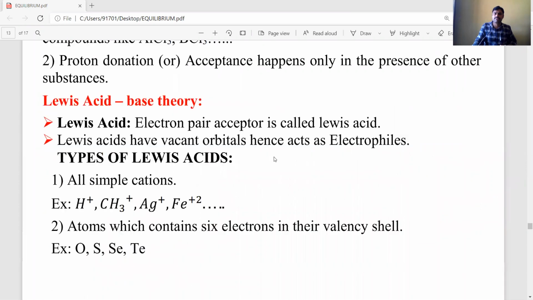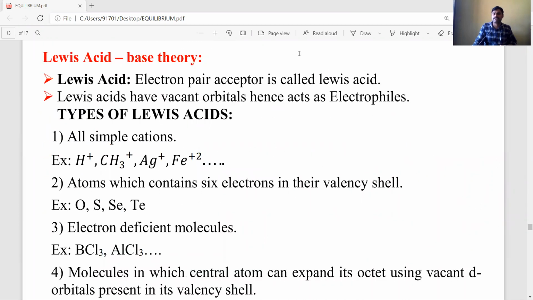Let's see the next important acid-base theory, the Lewis acid-base theory. What is Lewis acid-base theory? According to it, what is an acid and what is a base? What kinds of substances act as Lewis acids and what kinds act as Lewis bases? Those examples we need to discuss and remember. Directly they ask in NEET and JEE examinations, among the following which is a Lewis acid, which acts as a Lewis base. That's why we need to remember the types and examples of Lewis acids, and the definitions are important for board examinations.